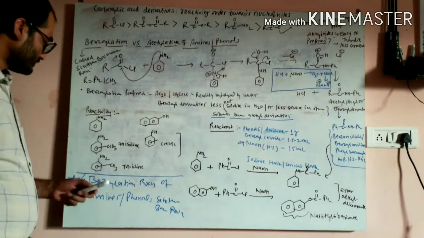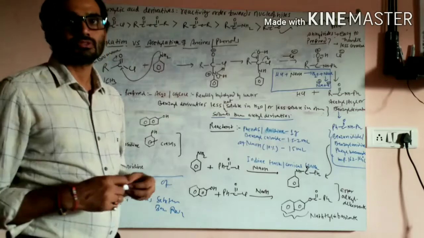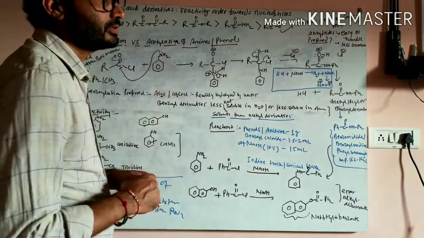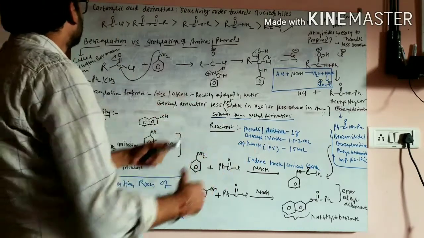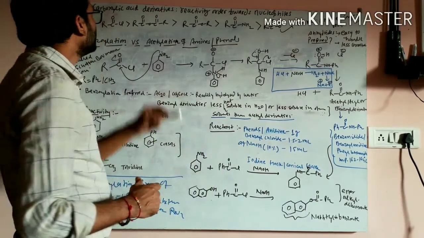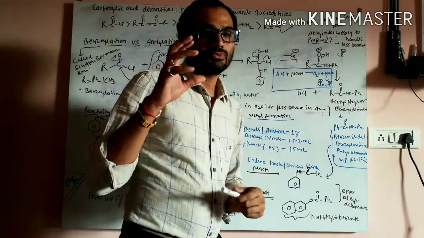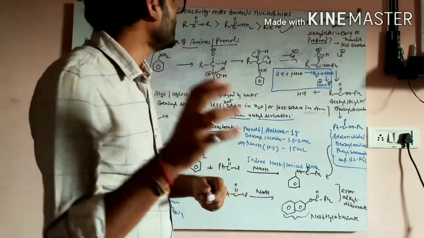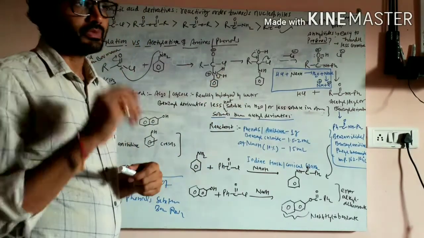In this lecture I am going to discuss the benzoylation reaction of amines or phenols, which is called the Schotten-Baumann reaction. Before discussing the benzoylation of phenols or amines, we will discuss the carboxylic acid derivatives. What is the reactivity order of these carboxylic acid derivatives towards nucleophiles, or towards a nucleophilic attack?